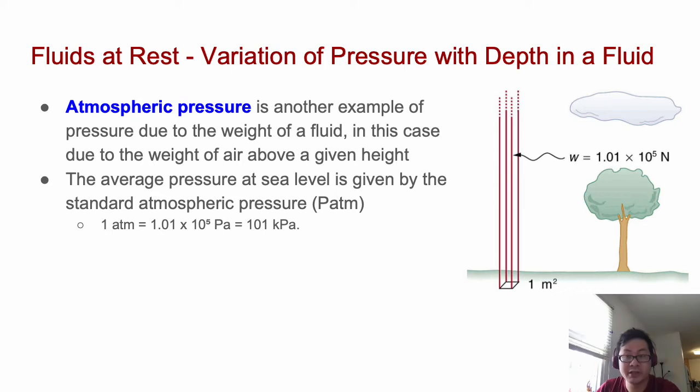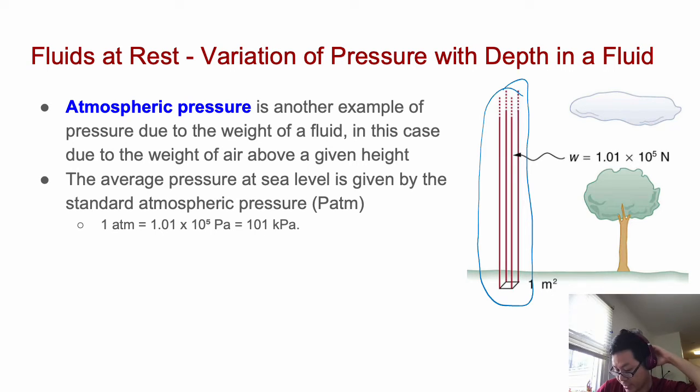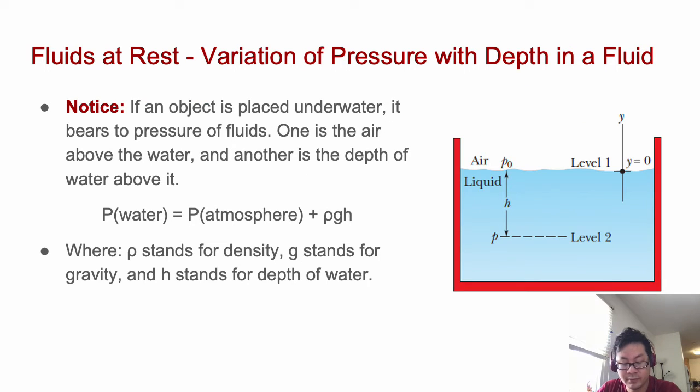And atmospheric pressure is one of the cases of static fluid pressure. It is another example of pressure because of the height of the column of air in this case. Due to the weight of air above the given height, the average pressure at sea level is given by the standard atmospheric pressure (PATM). 1 atm, 1 atmosphere, equals 1.01 times 10 to the 5 Pascal, or equals 101 kilopascals. Okay.